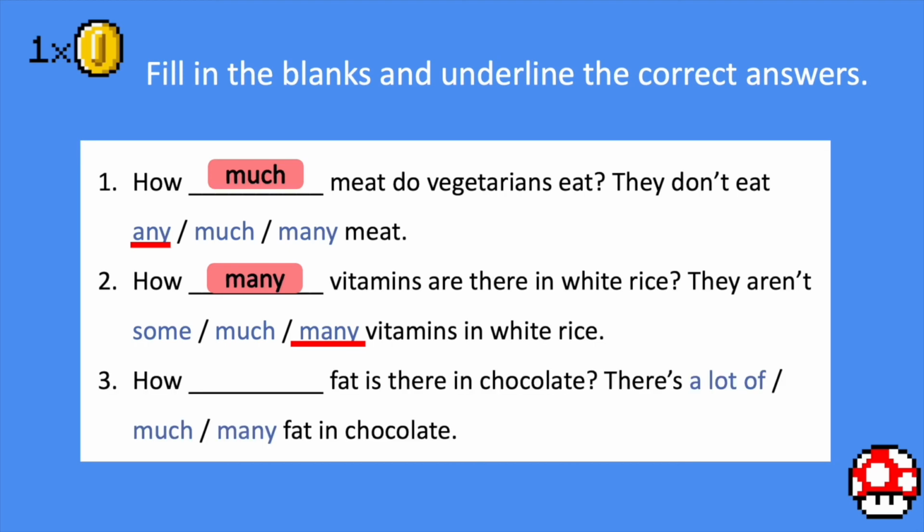Number 3. How, blank space, fat is there in chocolate? There's a lot of, much, many fat in chocolate. Well, you know that fat is uncountable. So, automatically we have to put much, and in chocolate we know that there is a very high quantity of fat because it's very sweet. So, there's a lot of fat in chocolate. You can't say many because fat is uncountable.